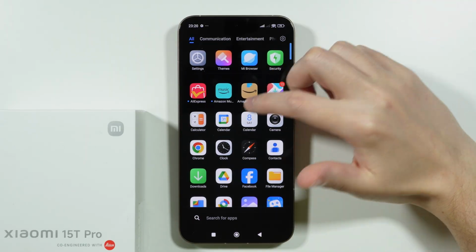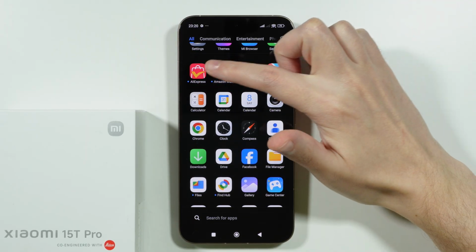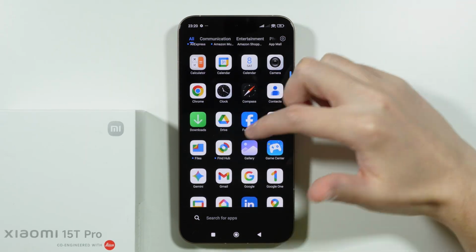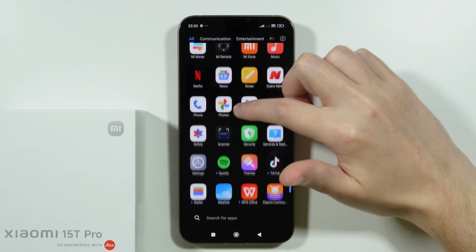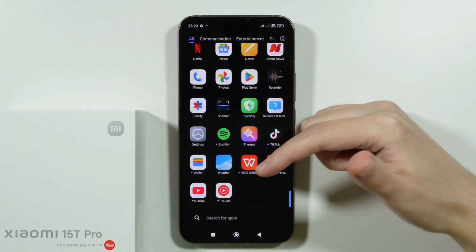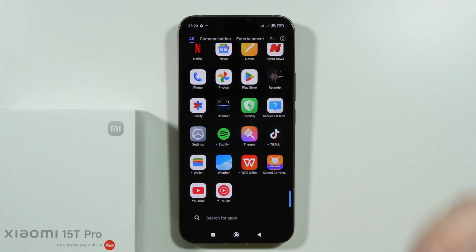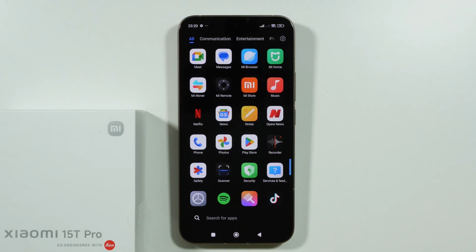Well, I'm sure all of us will agree that, for example, these three apps over here are just bloatware. We also have Facebook, we have LinkedIn pre-installed, we have Netflix pre-installed, Spotify, TikTok, WPS Office, and so on and so forth. So many different apps that should not be pre-installed. Really, there is no need to have them over here.